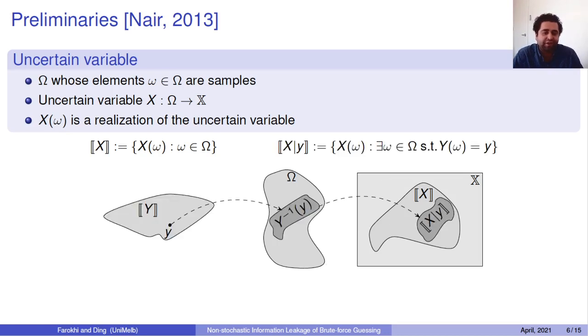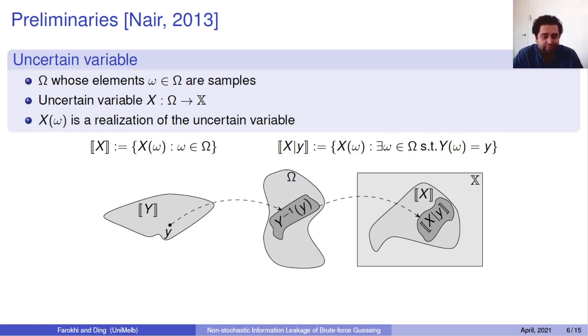Now you can even have conditioning in the uncertain variable world, and there you would deal with the conditioned ranges, okay? So say we have an uncertain variable y, and I know the realization of that uncertain variable is equal to lowercase y, okay? So in that case, I look at all the samples in the sample space that are compatible with that observation about uncertain variable y, and look at the realization of x for only those samples, and that will give me the conditional range.